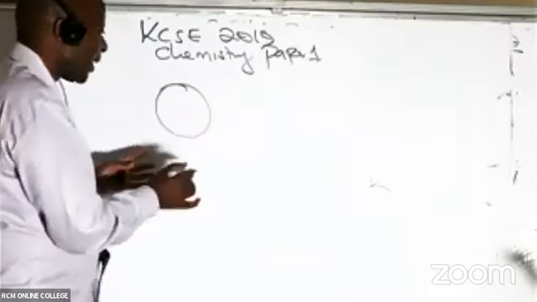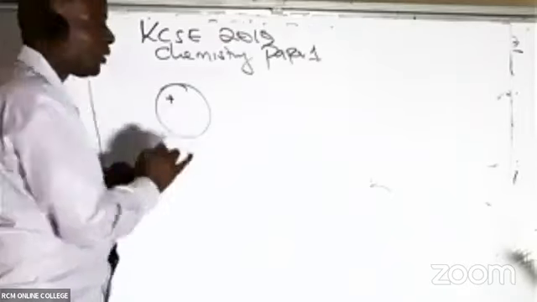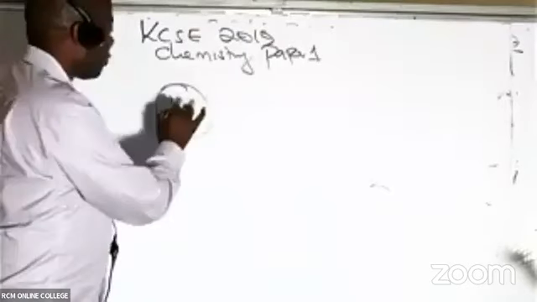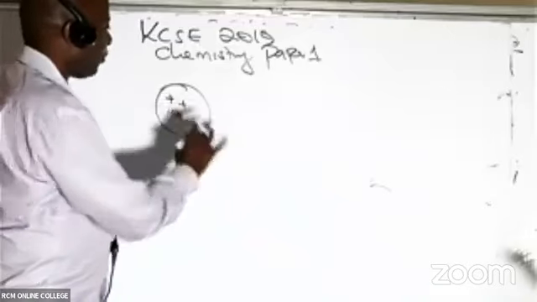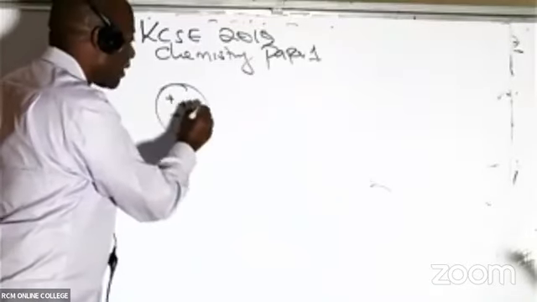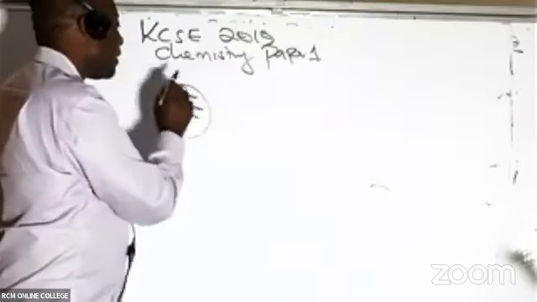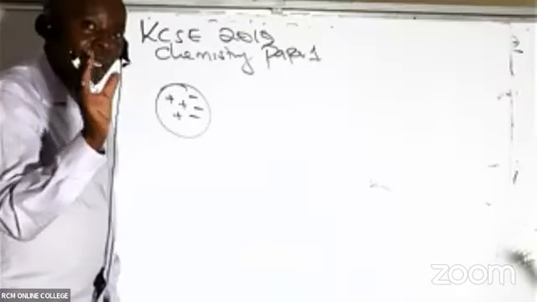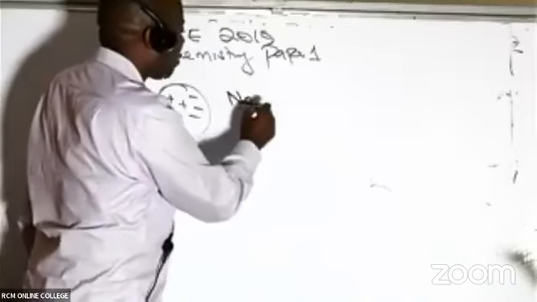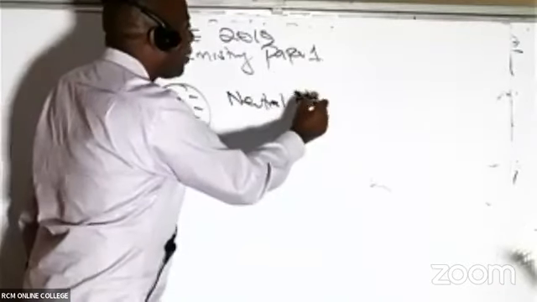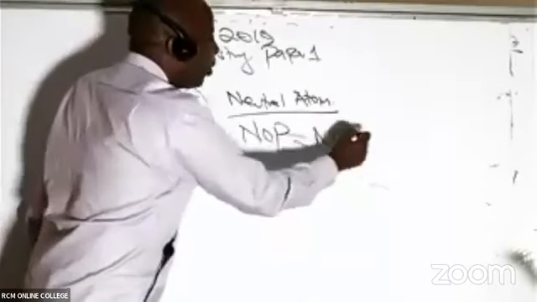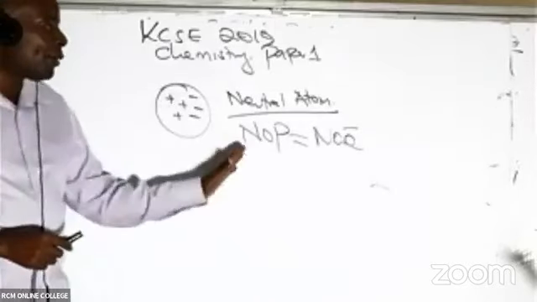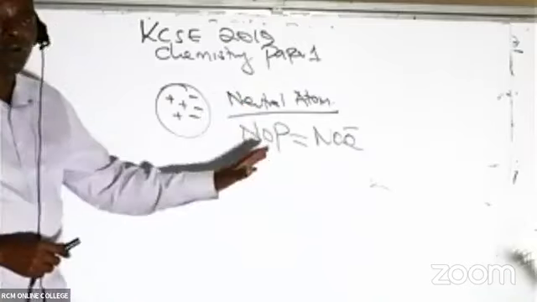Assuming we only had protons, which are positively charged particles in this atom, and then of course electrons, which are supposed to be outside. If these are 3 negatives and these are 3 positives, for it to be a neutral atom, the number of protons should always be equal to the number of electrons.